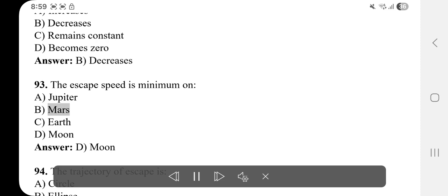93. The escape speed is minimum on A. Jupiter. B. Mars. C. Earth. D. Moon. Answer: D. Moon.